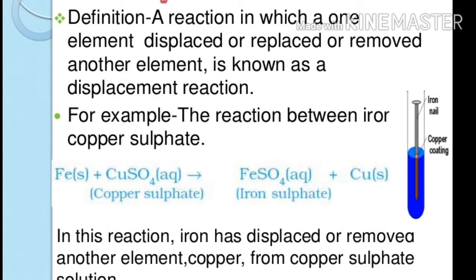Simply, a reaction in which one element displaces or replaces another element is known as a displacement reaction. For example, the reaction between iron and copper sulfate. In this reaction, iron has displaced another element, copper, from copper sulfate solution. Iron is more reactive than copper.